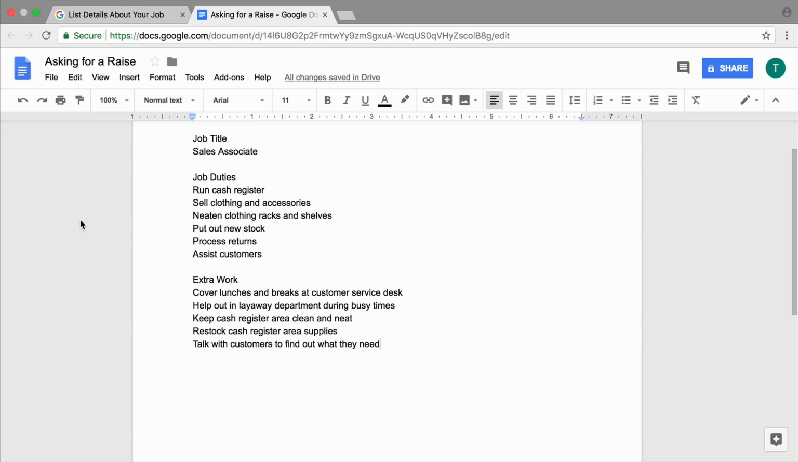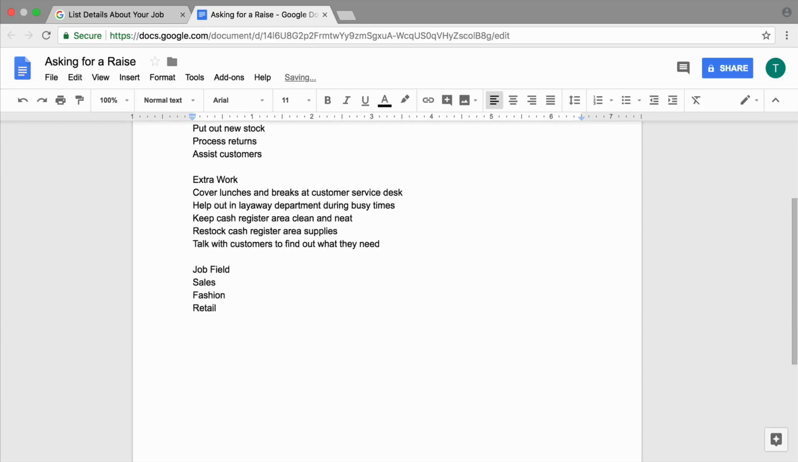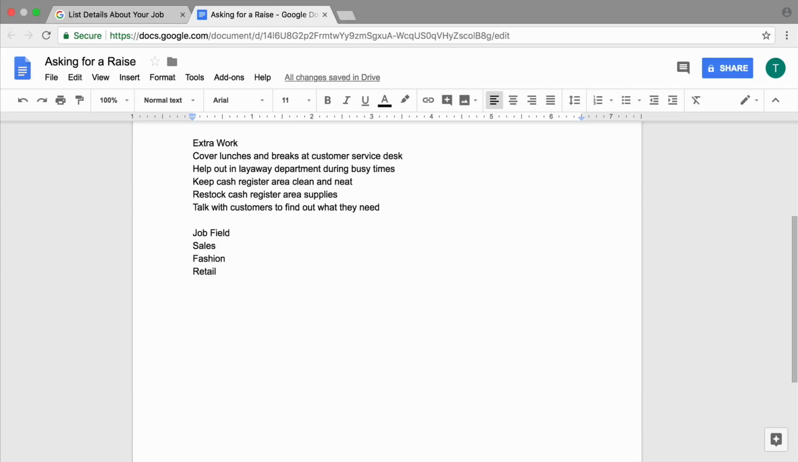Next, add the field or industry in which you work. Think of this as the general category for your job, such as retail, food service, or education. Type a more specific word for your field beneath. Include more than one if you like. These terms will help you search for average pay rates and other information later in this lesson.